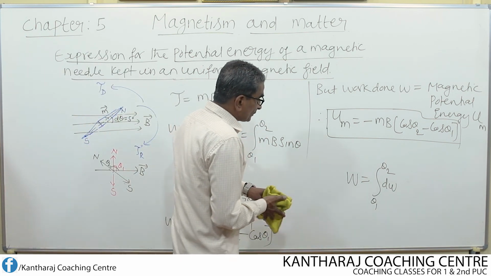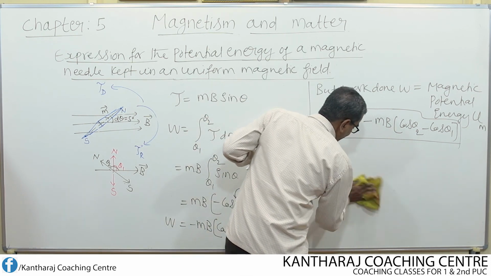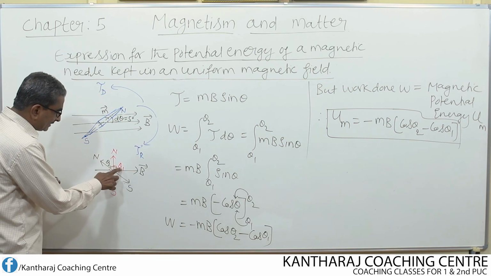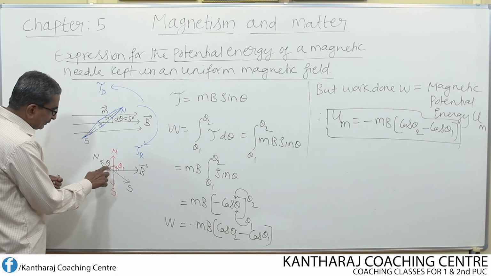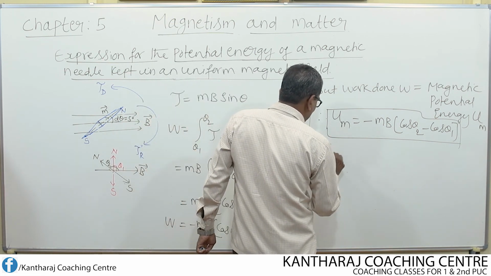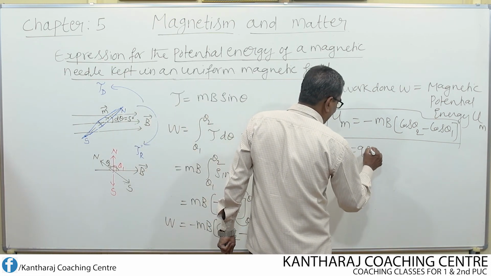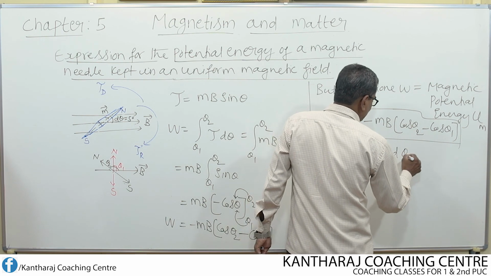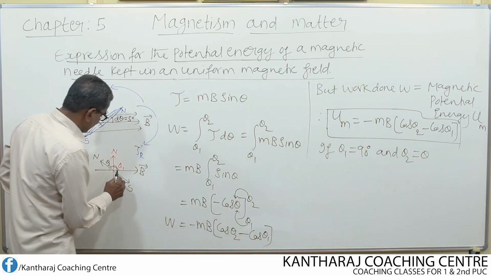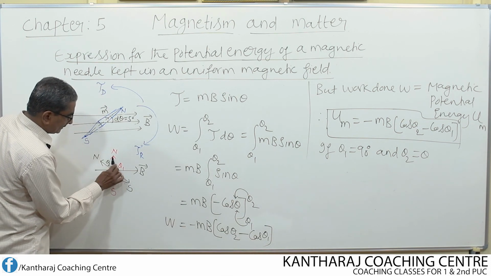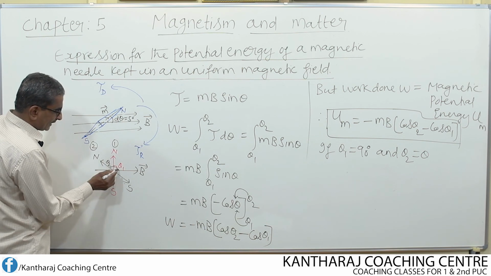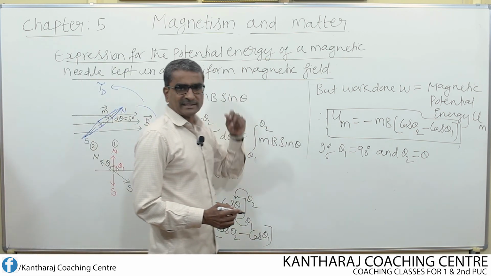Restoring torque is like this, opposite to that we do the work. Suppose I consider theta 1 as equal to 90 degrees and theta 2 in general as theta, whatever may be this angle. Here the initial position is this one, this is the first position, and this is the second position, angle theta 2, which in general I take as theta.